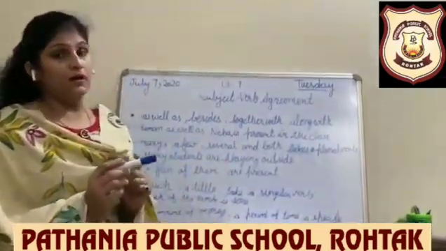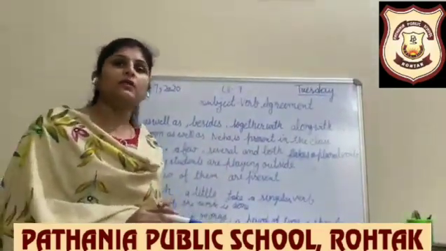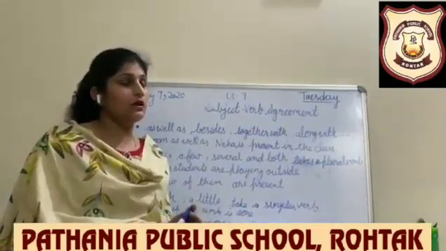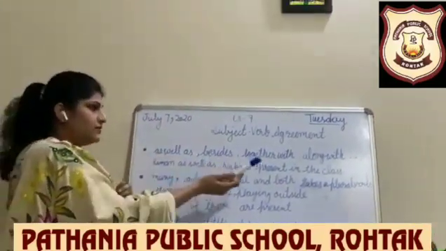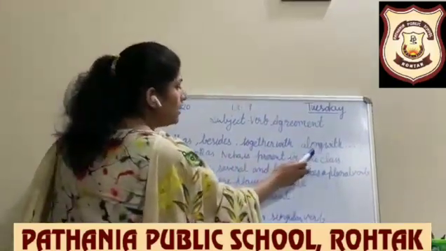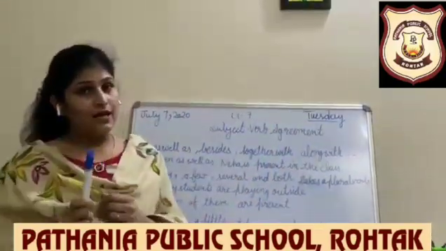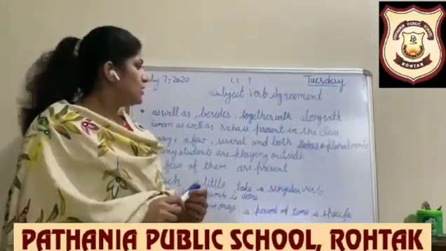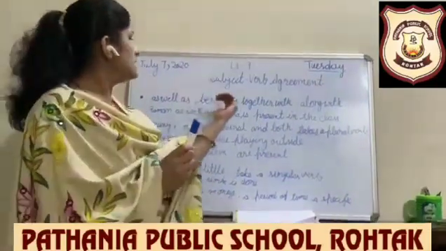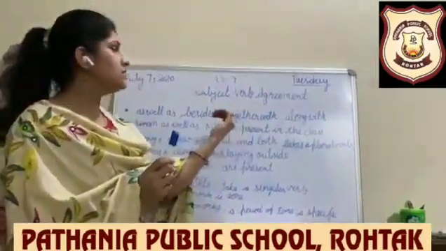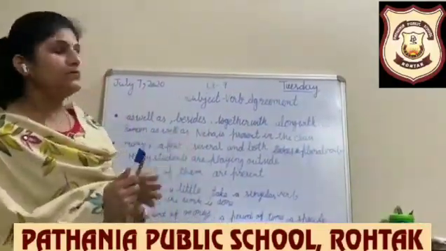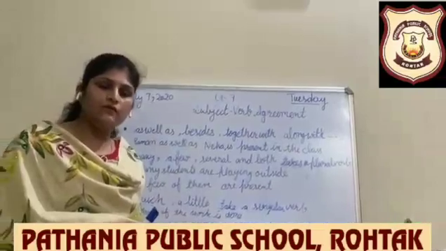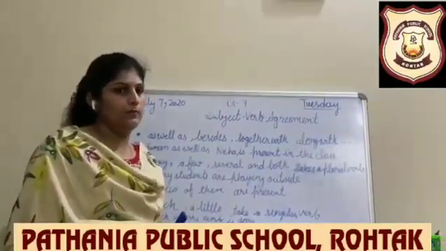Sometimes a verb is separated from the subject with phrases and words like as well as, besides, together with, along with. At that time, what do we have to do? We just ignore these words because these are not part of the subject. If our subject is singular, we will use a singular verb.